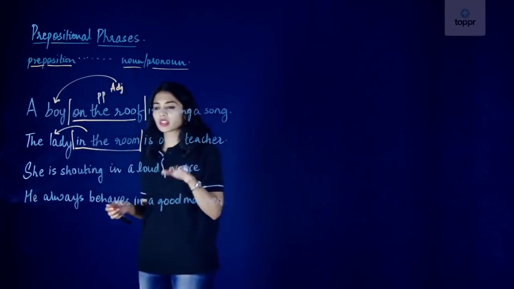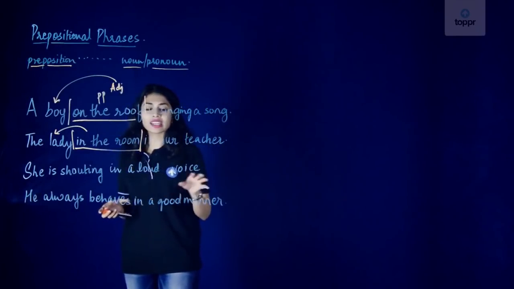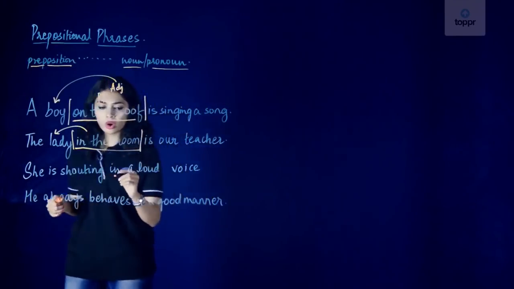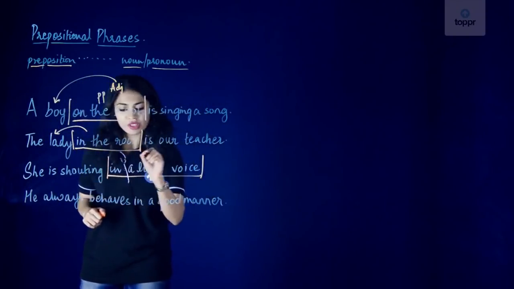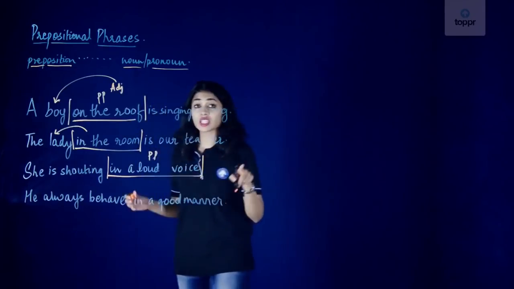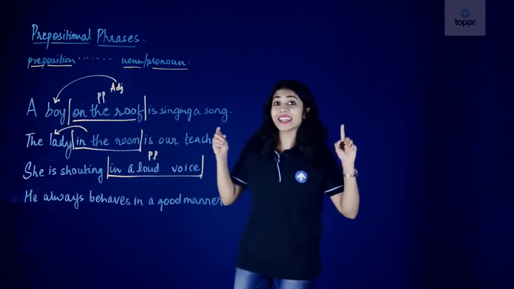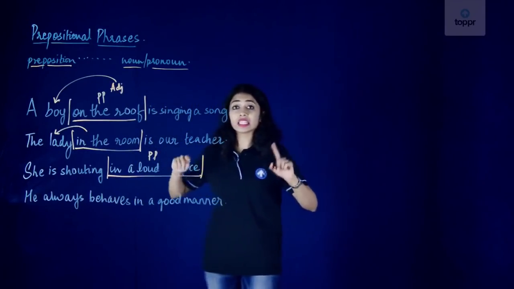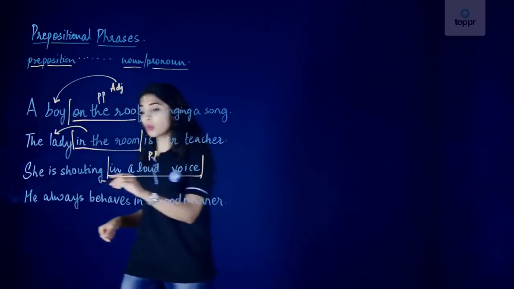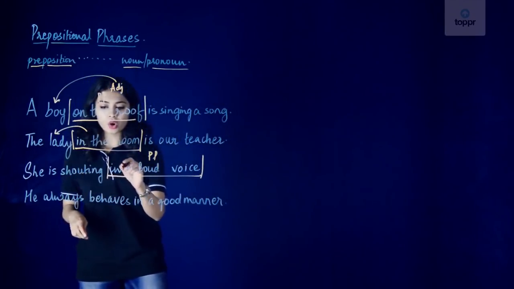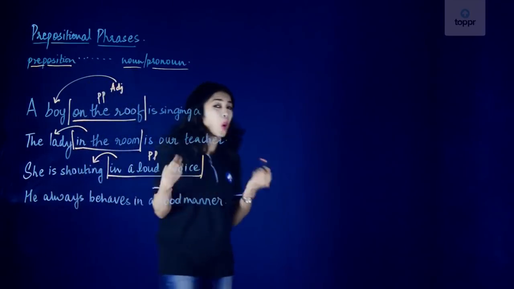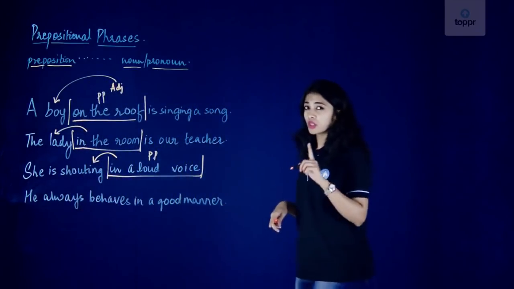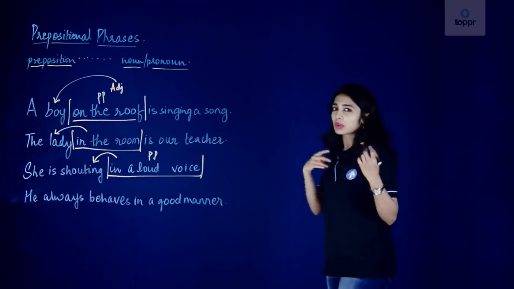So let's look at our third sentence. She is shouting in a loud voice. So the preposition is in, and in a loud voice is our prepositional phrase, and this phrase is also acting as an adverb as it is telling us something about the verb, which is shouting. So how is she shouting? She's shouting in a loud voice. That's never good, don't do that, but okay.